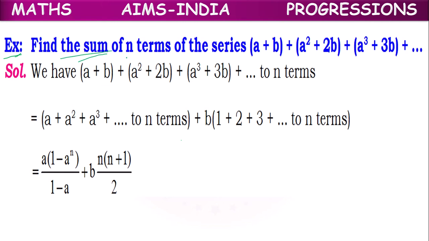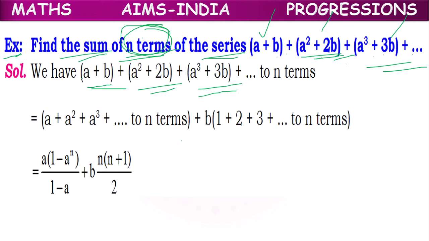Next one, find the sum of n terms of the series a plus b plus a square plus 2b plus a cube plus 3b, and so on. We have to find the sum of n terms. So a plus b, a square plus 2b, a cube plus 3b, and so on. So if we have a series like this, from each term we can separate the first term of each term and take them as a group, a plus a square plus a cube, and so on up to n terms.